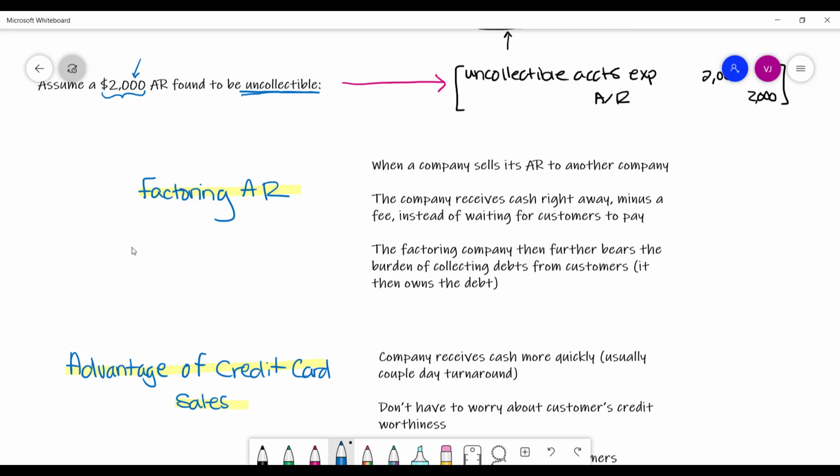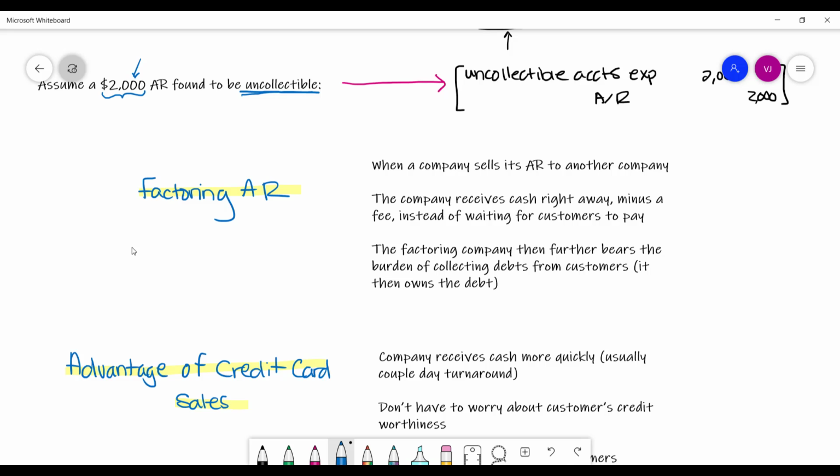So some companies that want cash right away will sell their customers' debt to another company minus a fee. It obviously costs some percentage of the total accounts receivable. They will pay a fee to the debt collecting company in exchange for that company giving them cash upfront right away. So they're getting the full amount of the total accounts receivable outstanding minus a fee.